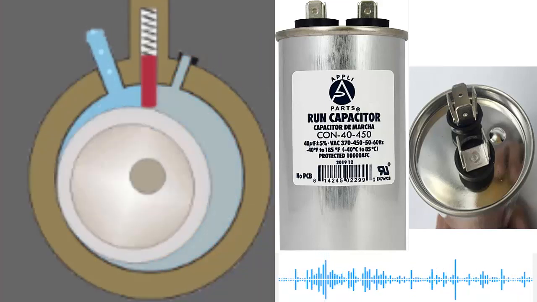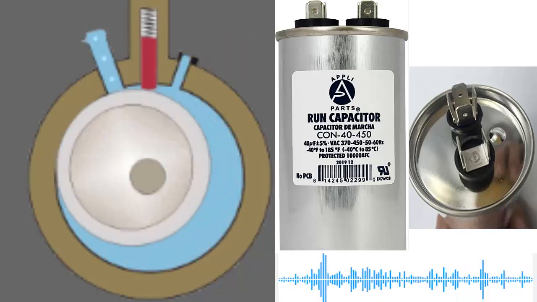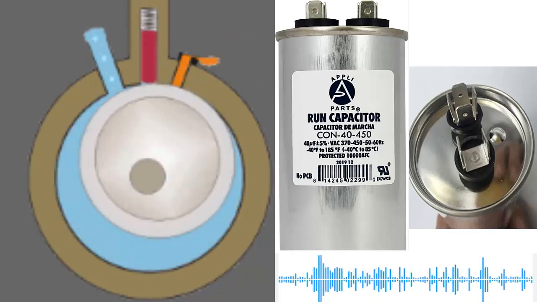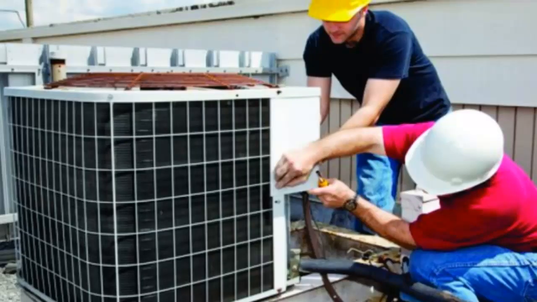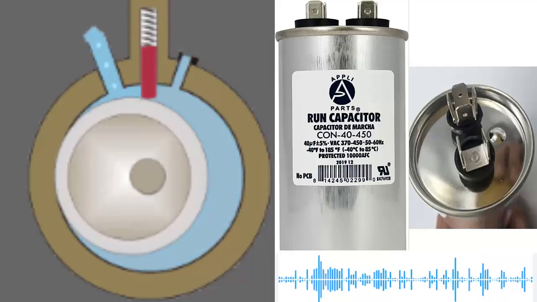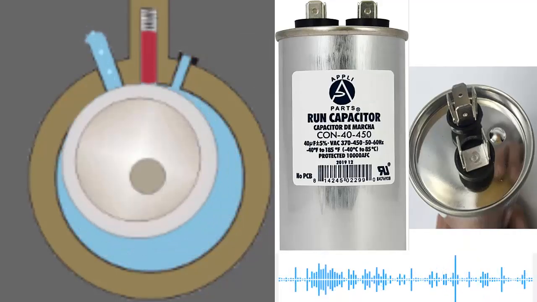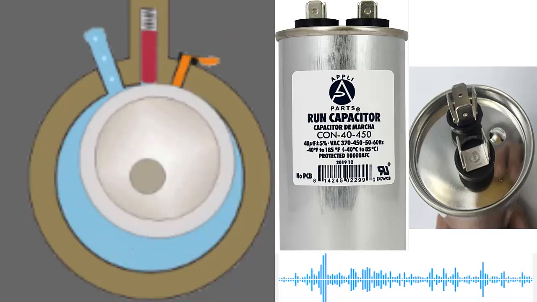By conducting an analysis, we can say that both the ambient temperature in which the air conditioner operates and the internal temperature generated by the capacitor itself can contribute to its deterioration. If the temperature in the external condenser unit is much higher than normal, this can accelerate capacitor wear.